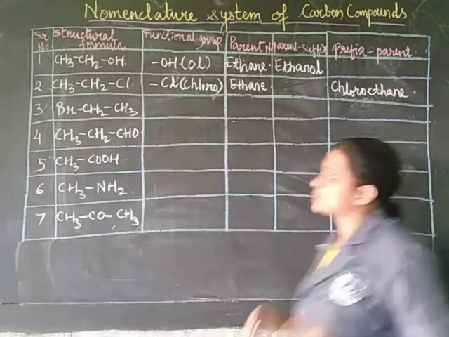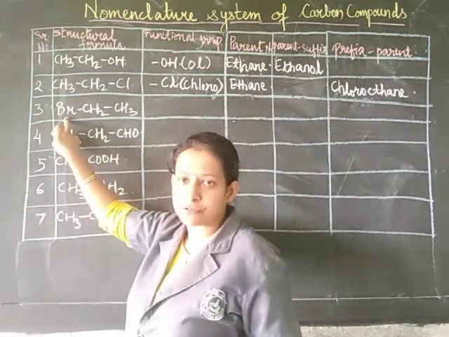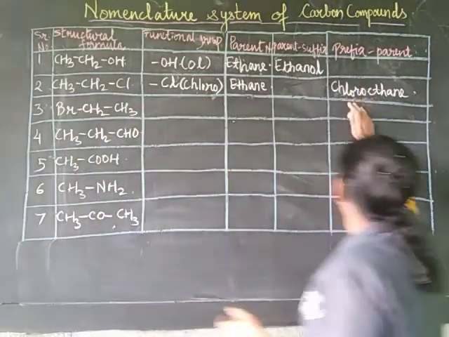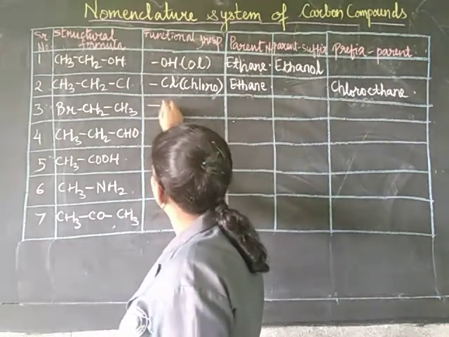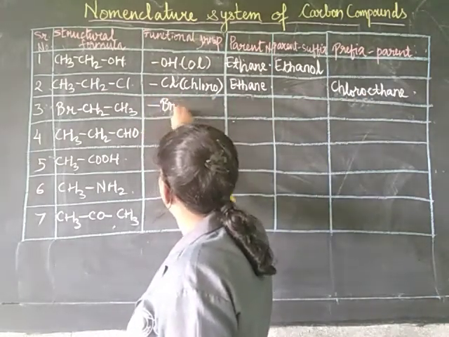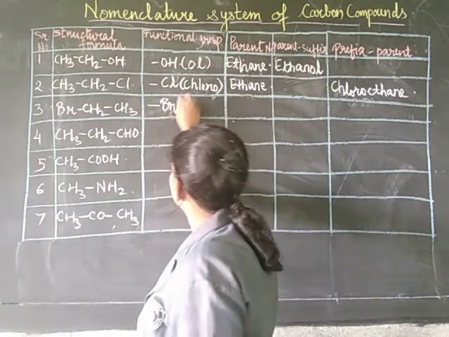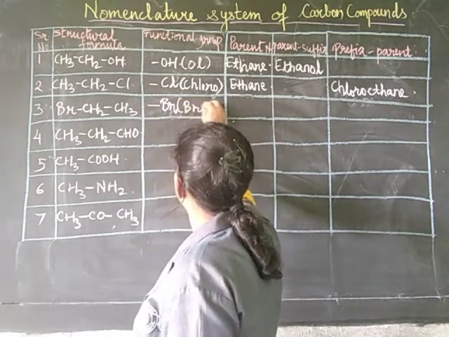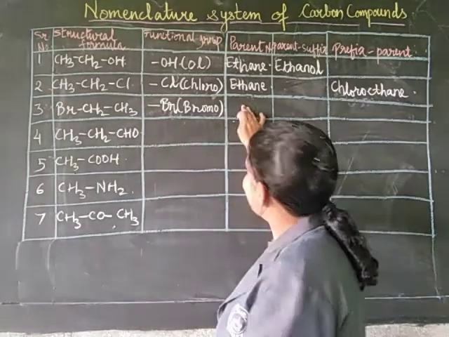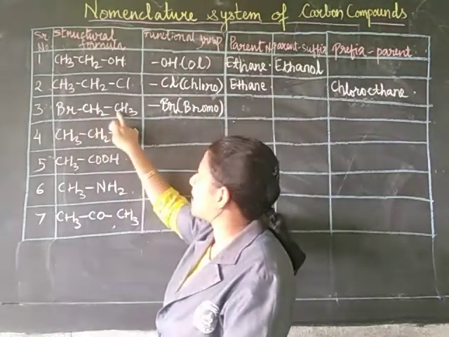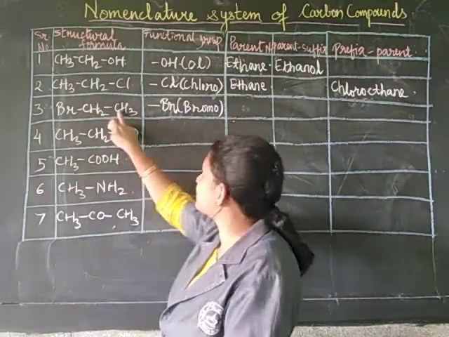Fine. Next one is bromine, also a halogen. Therefore, it will also have a prefix. Here the condensed structural formula is written as hyphen Br, and Br is called bromo. Remember this. Then we have to check the number of carbon atoms. Number of carbon atoms is 2.